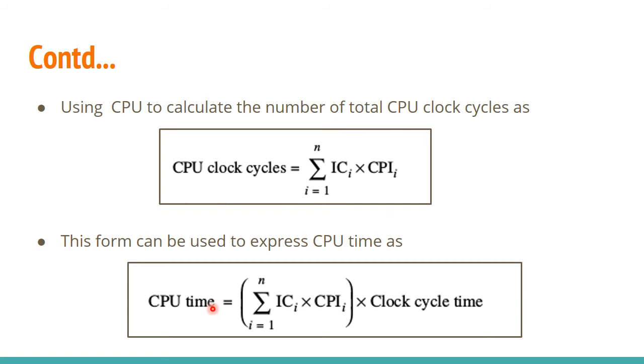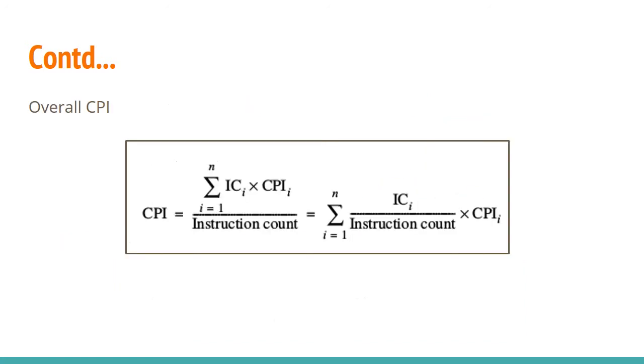And this form can be used to express the CPU time also. So if you multiply this summation again with the clock cycle time, that is the tau, you will get, what? Again CPU time. So CPU time can also be evaluated using this method. This is another very important equation.